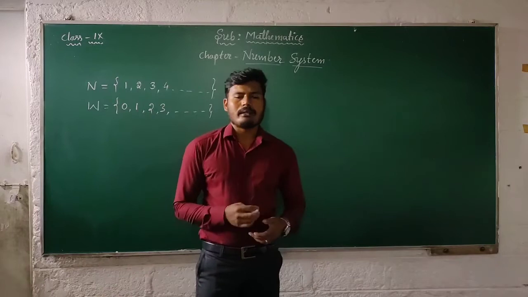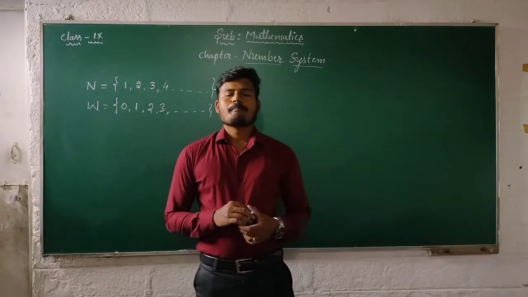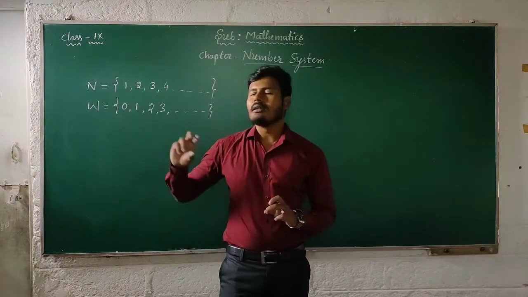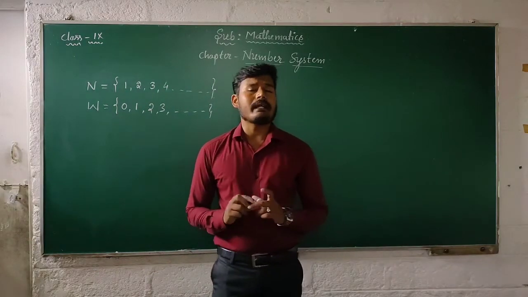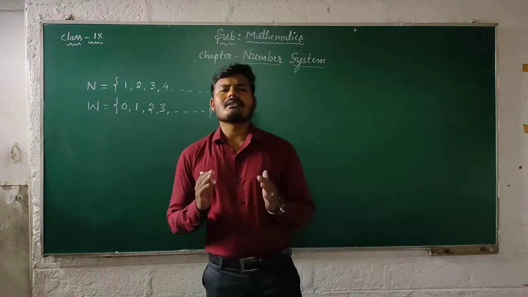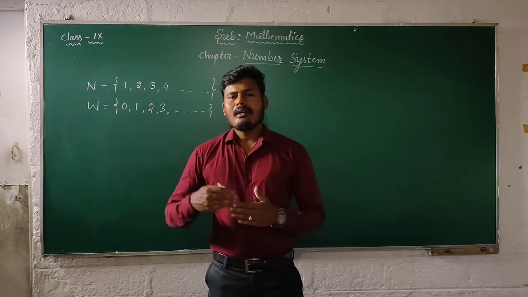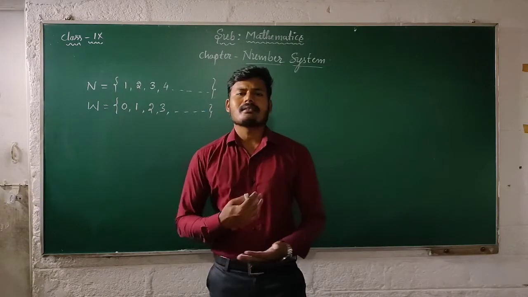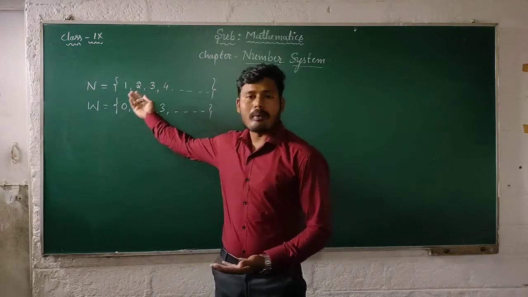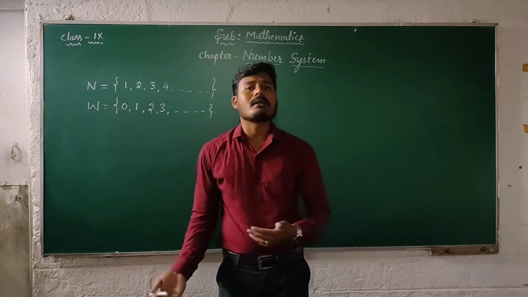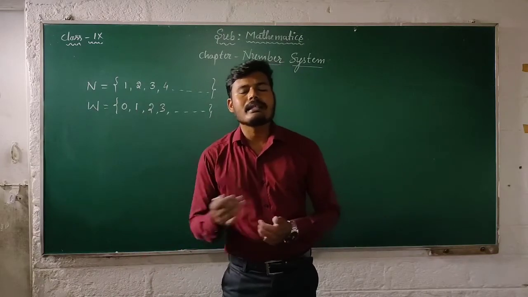Moving on, the third one is integers, a very important kind of number. What are integers? These are numbers that contain the set of positive natural numbers and the set of negative natural numbers along with 0.